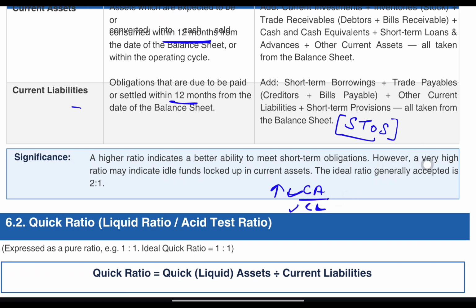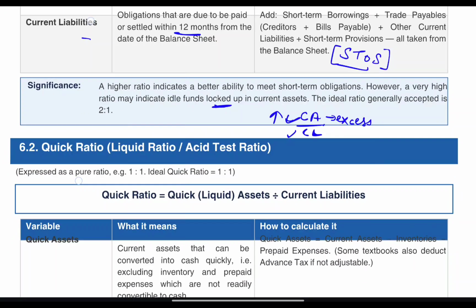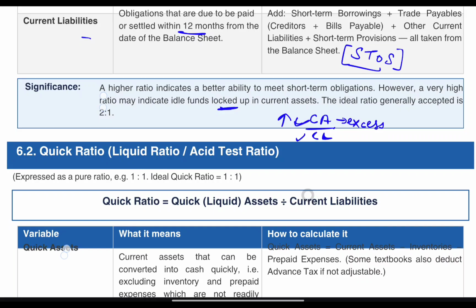But if it is a very high ratio, it may indicate that you have excess current assets, and those current assets may remain idle and your funds may be locked up in current assets, funds which can be used somewhere else. So the ideal ratio is 2:1.